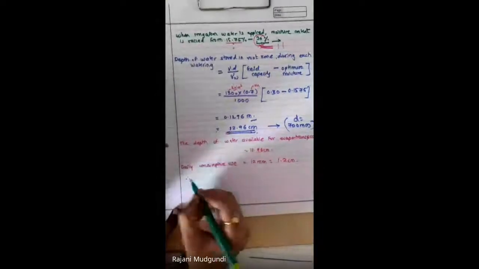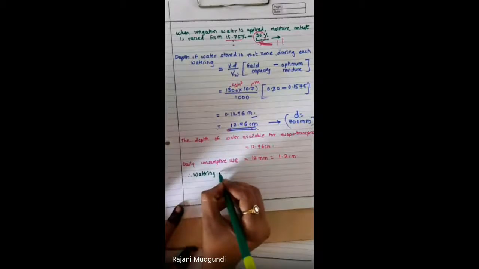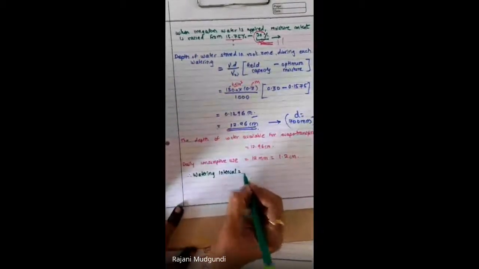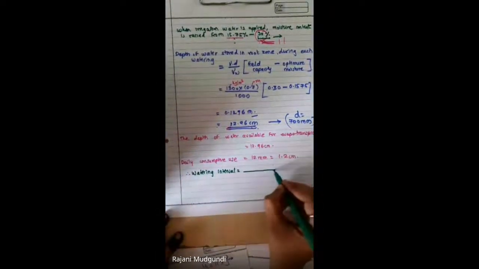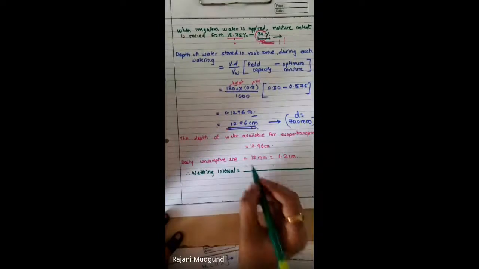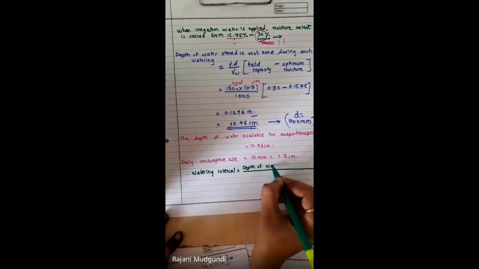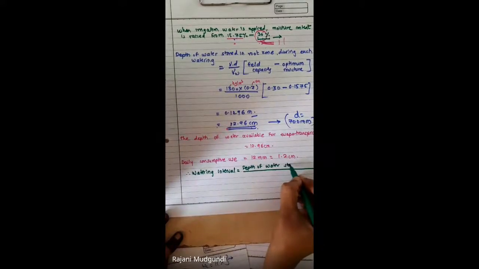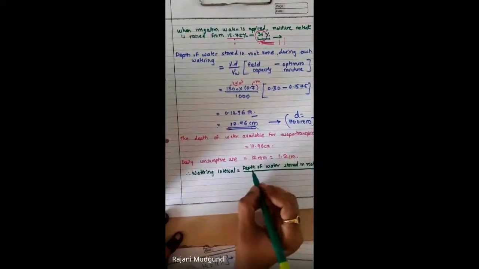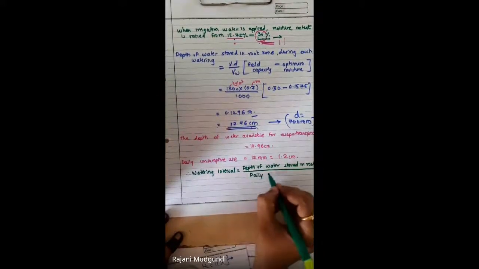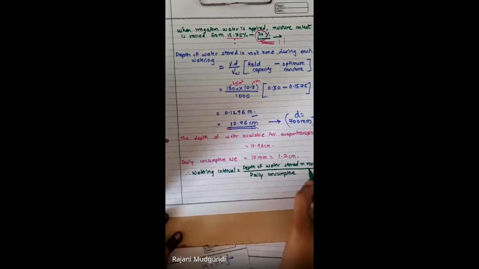Therefore, watering frequency, that we can write, is equal to depth of water stored in root zone by daily consumptive use of water, or in other words daily need of crop.